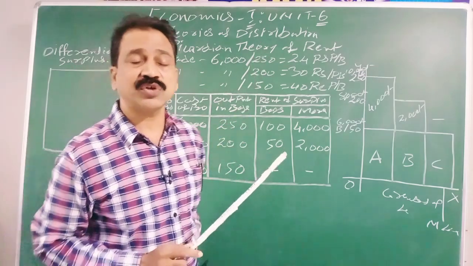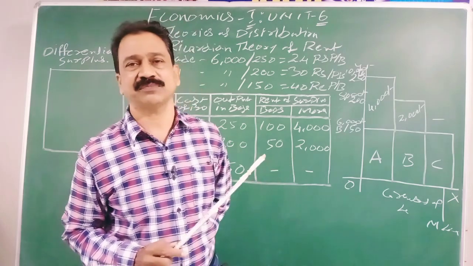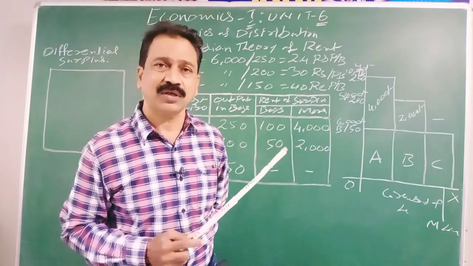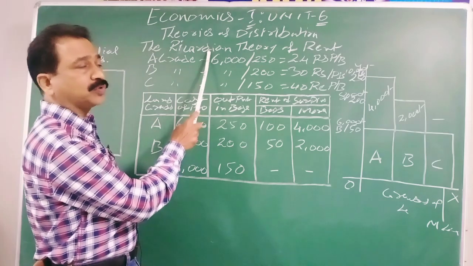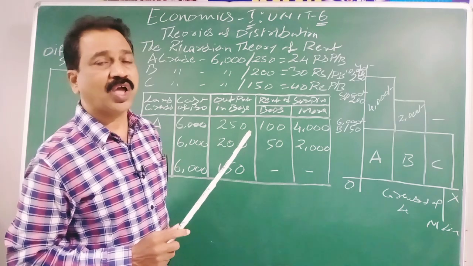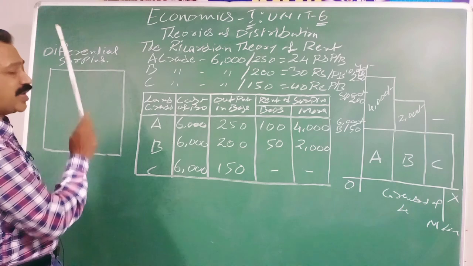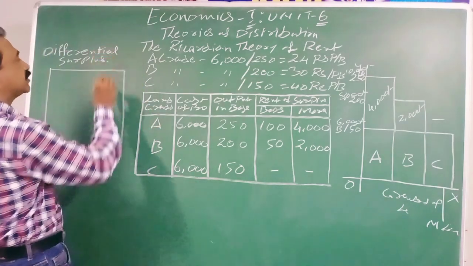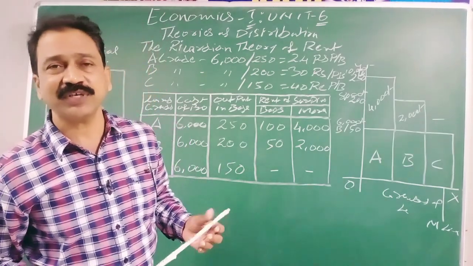This law also has assumptions, and criticisms on those assumptions that we will see later. But we will first see what is the theory of David Ricardo. David Ricardo belongs to the classical economist group. According to him, rent is always a differential surplus. What is meant by differential surplus?